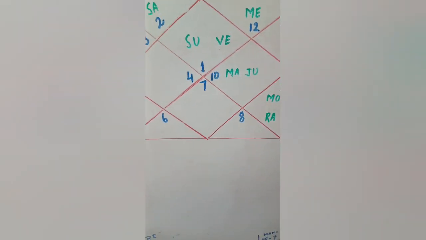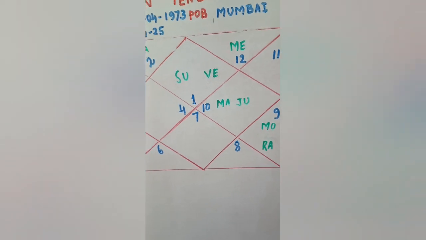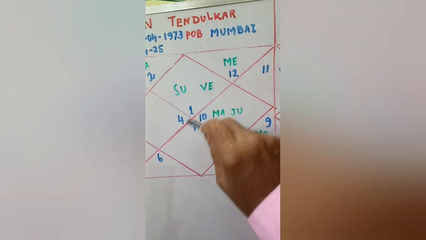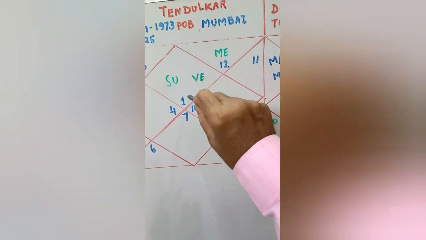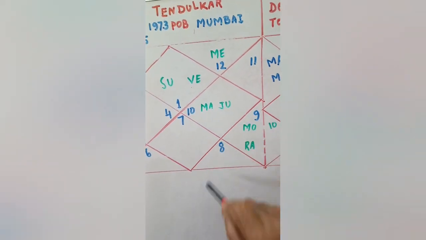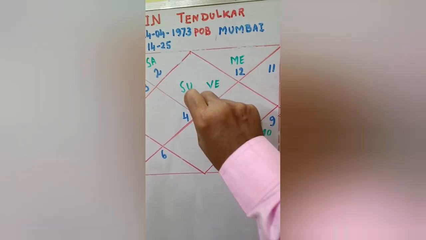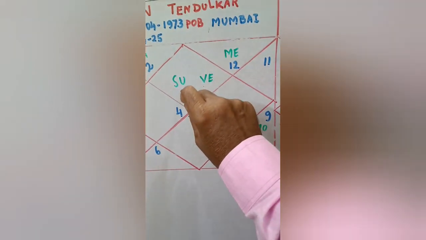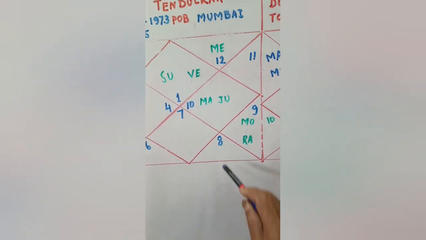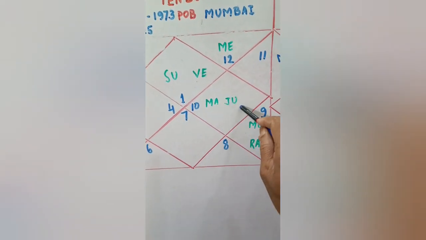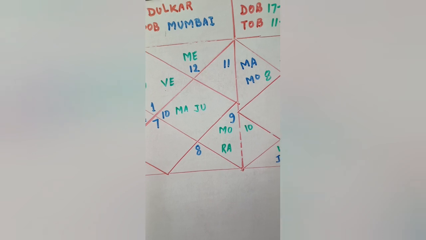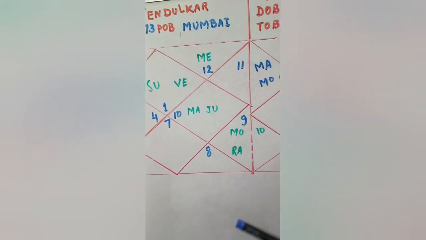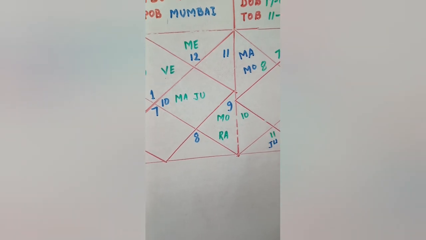Now, the most interesting point is that in the first house of the Sun Kundali, Sun and Venus are posited, and in the 10th house, Mars-Jupiter conjunction. 10th from Sun gives a good effect, and 10th from Jupiter also gives a good effect. So Mars-Jupiter conjunction in the 10th house with respect to Sun gives so much energy, wealth and prosperity to the native.